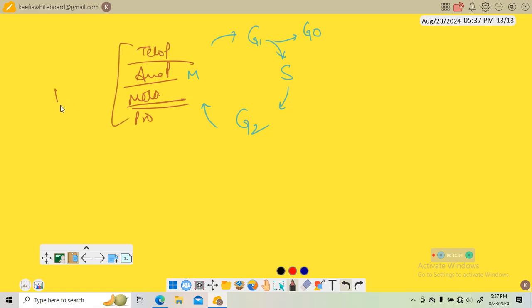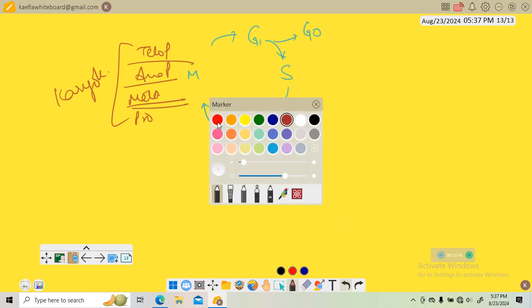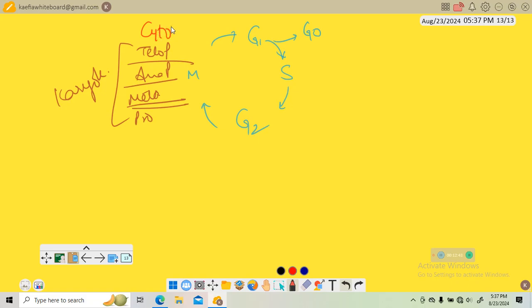This all constitutes karyokinesis. After karyokinesis comes cytokinesis. Okay, so in G1 the cell will just actively grow, no replication will be there. In S, replication will take place. Here it will grow continuously, no replication. In G2, proteins will be synthesized.